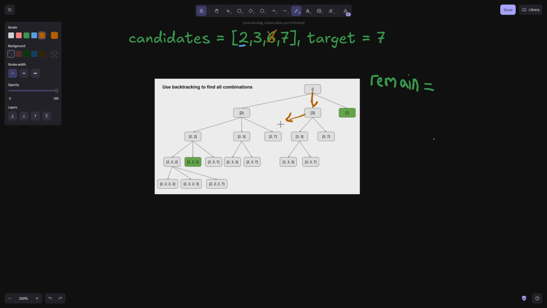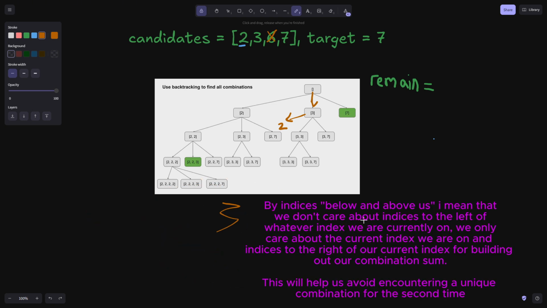The reason we don't want to branch off to a 2 here is because we know for sure when we were here, we handled the case where we had a 3. Because is there functionally any difference for this specific problem between the combination 3, 2 or 2, 3? No, it's the same thing. So we don't want to check both. So that's why we only care about the index that we're on and the index above us, okay?